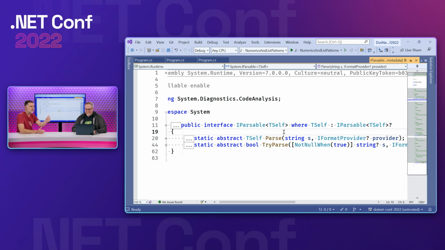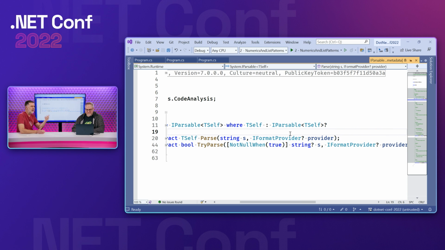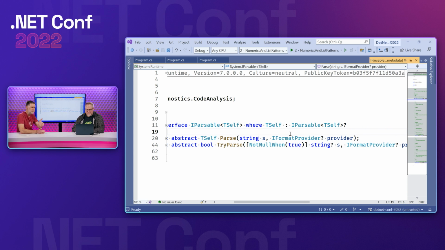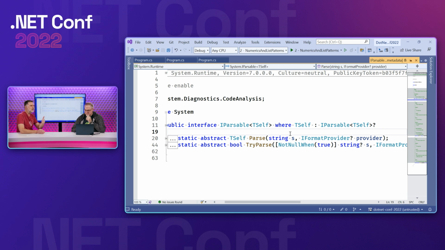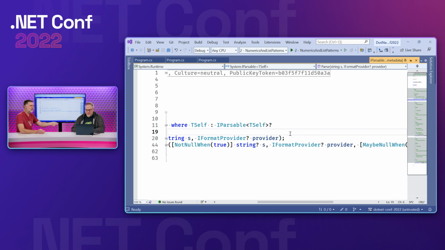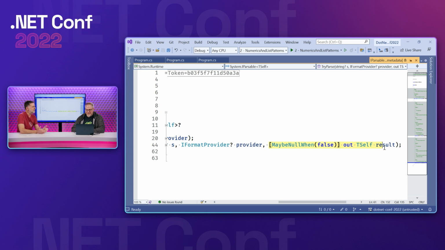If we have a look at that, there's a Parse and a TryParse. Parse is the simpler one of them. It's a static method, abstract in the interface. So you're telling people who implement the interface that if they want to be parsable, they've got to have a static Parse method. You take in a string and a format provider, and you return the type of yourself. The intention is that class C, when it implements the IParsable interface, will pass itself as the type argument, so that the thing produced out of its Parse method is indeed one of itself.